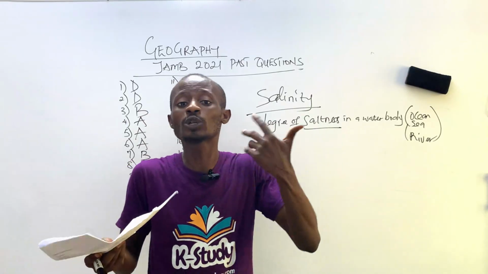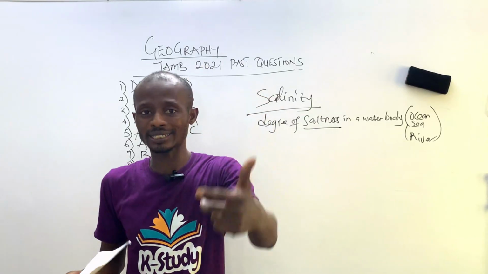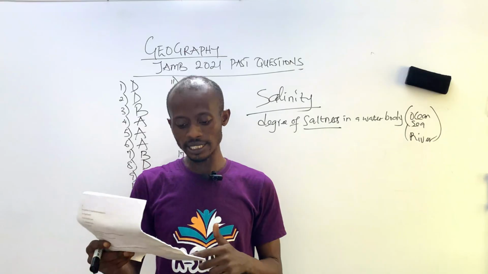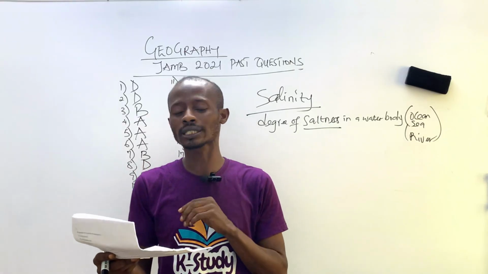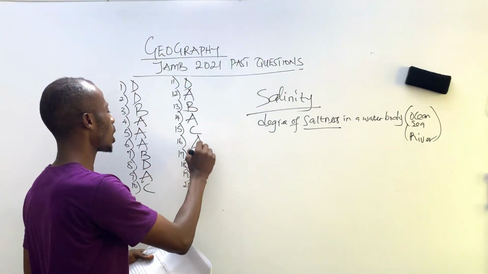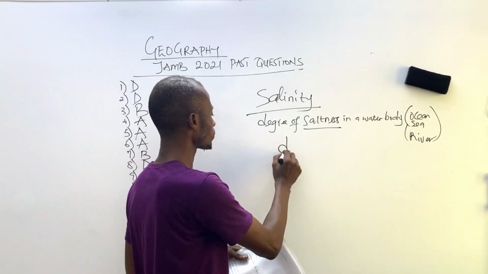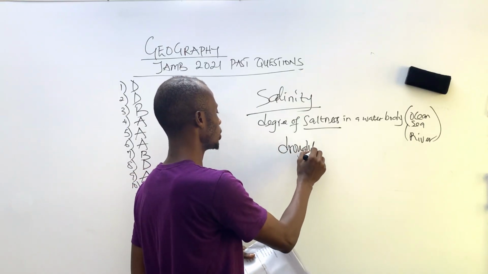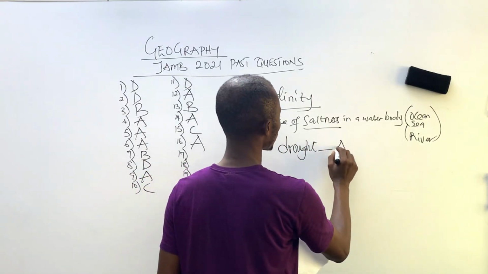If there is no rainfall for that number of years, in the tropical savanna, those are the trees that can survive. So we have a drought-resistant tree. That's A. That's the right answer, drought-resistant tree. The word drought in geography simply means absence of water.